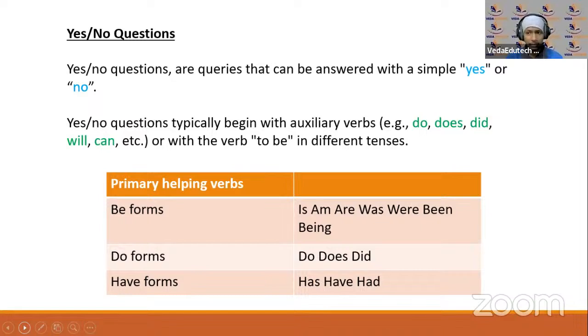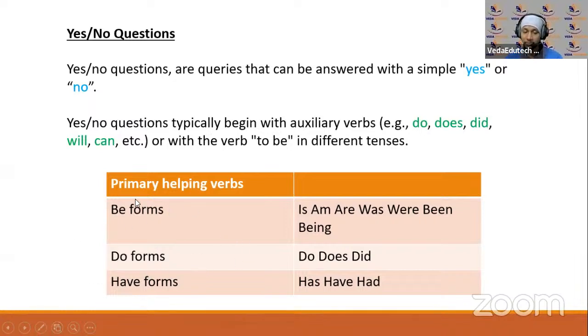No, Rishabh has not come home. Did she write the letter? Yes, she wrote the letter. Were you coming home tonight? No, I was not coming home tonight. ठीक है, like this.